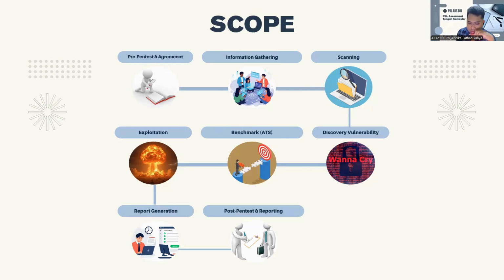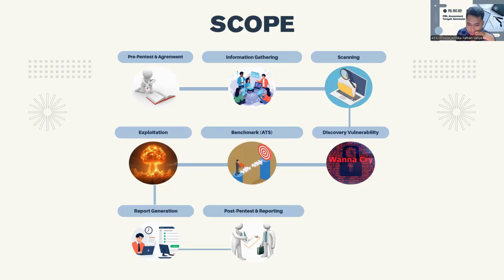The second phase is information gathering. In this stage, we collect information about the target system. So our activity is first is identifying domains and subdomains. Second is detecting website technology, detecting web firewalls, and collecting server and service information. Our tools that we use first is WAFW00F, WHOIS, NSLOOKUP, and curl. The purpose in this stage is to understand the target system before testing.